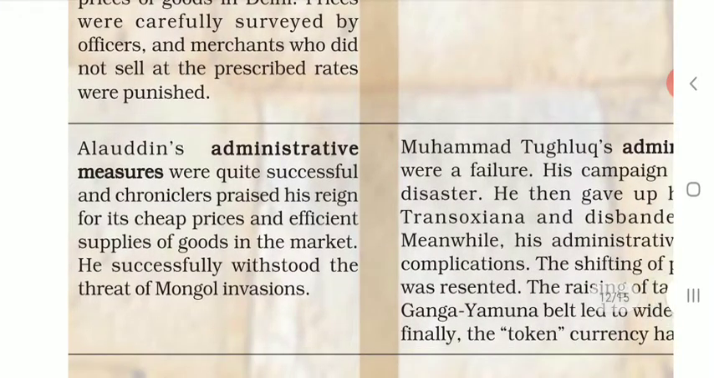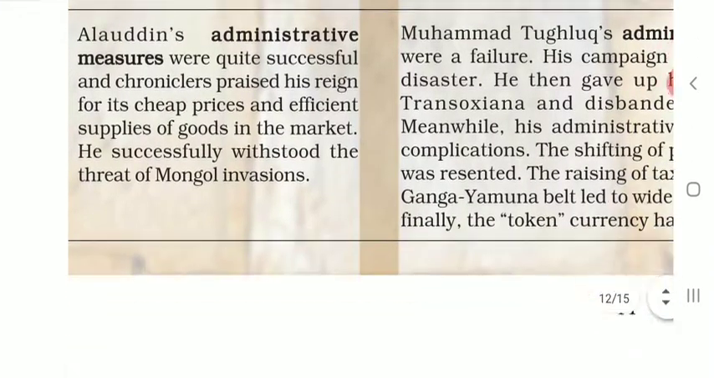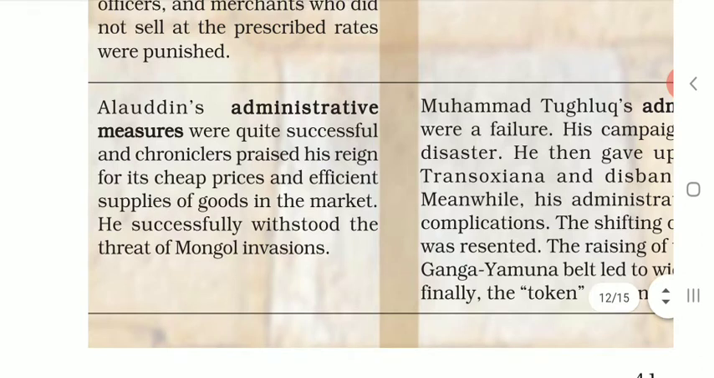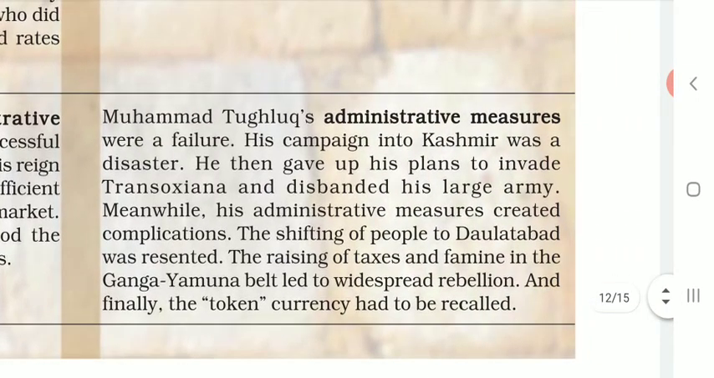And then Alauddin Khilji's administrative measures. What he did in his administrative measures, we are going to see here. Alauddin's administrative measures were quite successful, and chroniclers praise his reign for its cheap prices and efficient supplies of goods in the market. He successfully withstood the threat of Mongol invasions.